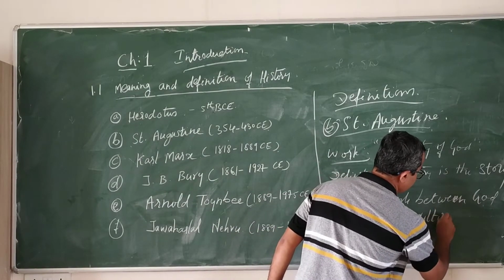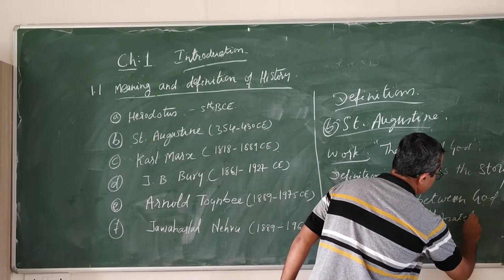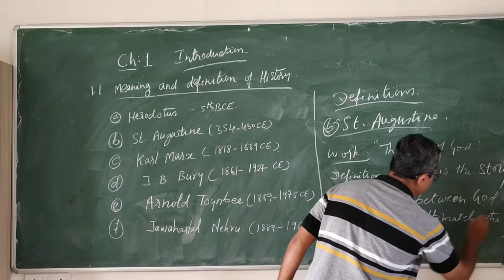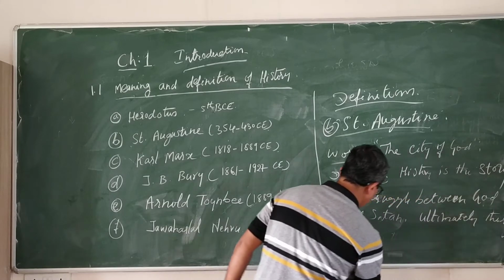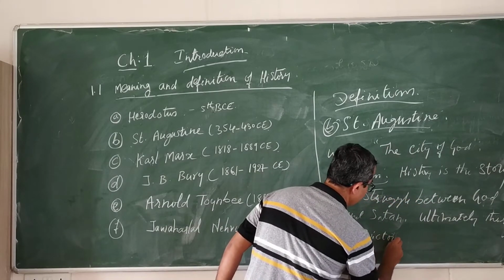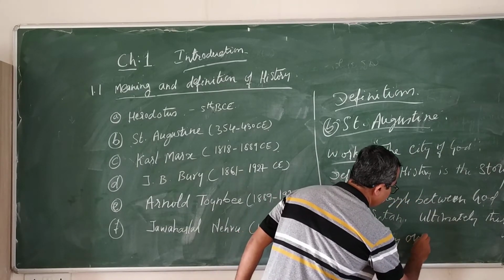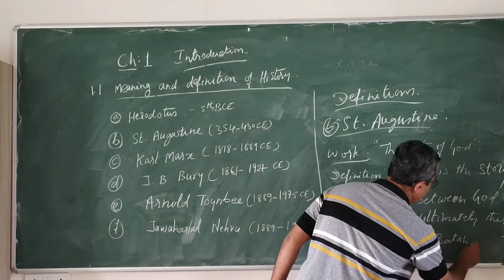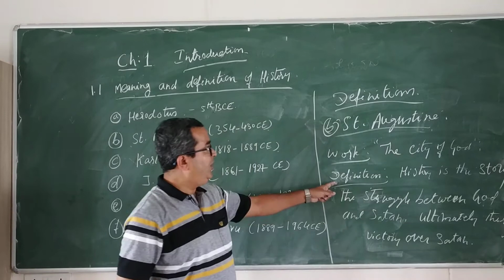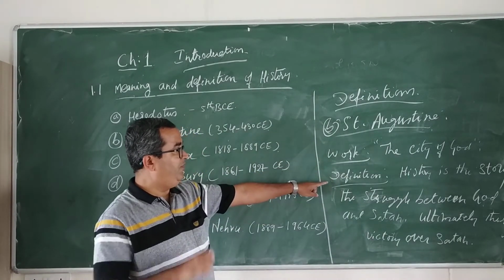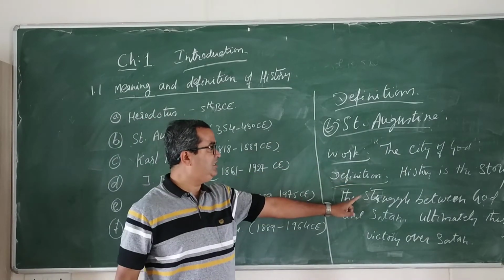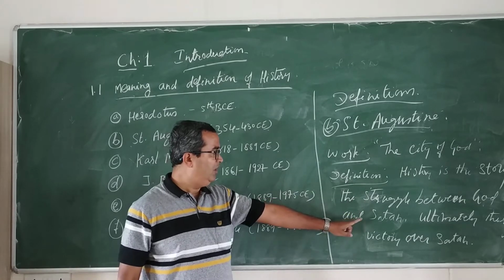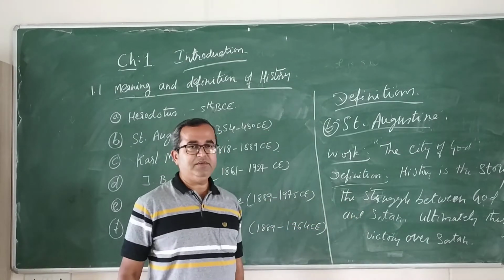Ultimately, there is a victory over Satan. According to Saint Augustine, the definition of history is the story, the struggle between God and Satan.